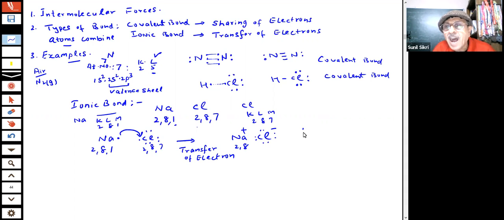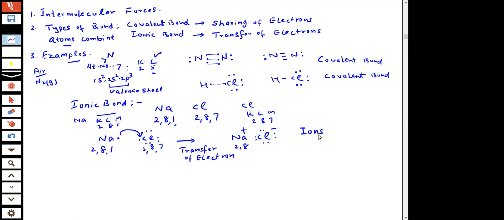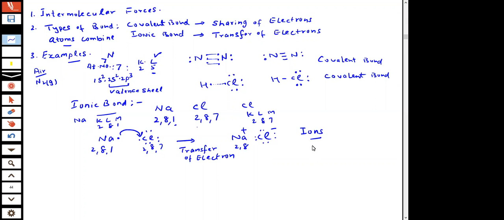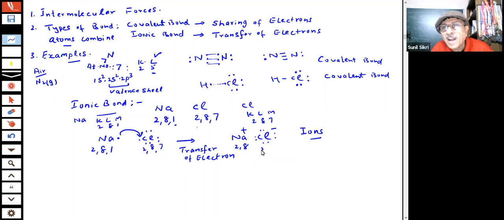Now here you have seen ions. Ions have been formed, students. A positively charged ion is called a cation. A negatively charged ion is called an anion. So this is an ionic bond, students. This is an ionic bond where what has happened? There is a transfer of the electron from one atom to another atom.